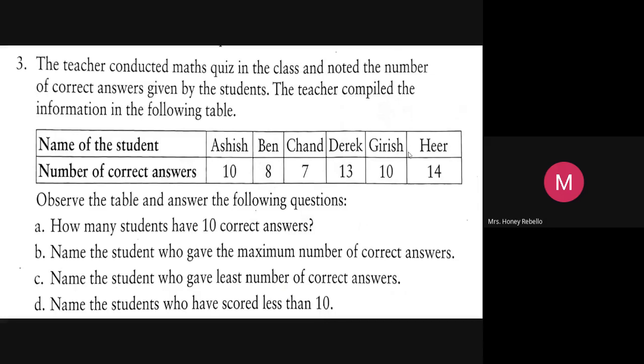The teacher, like me, one teacher in a class, conducted a maths quiz in the class and noted the number of correct answers given by the students. Even we used to conduct like that. The teacher compiled the information in the following table.